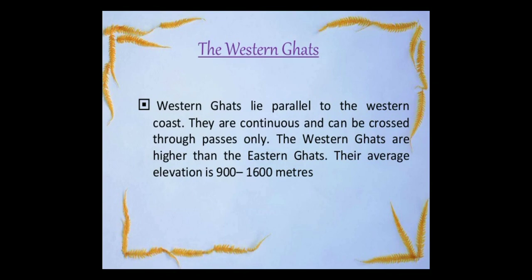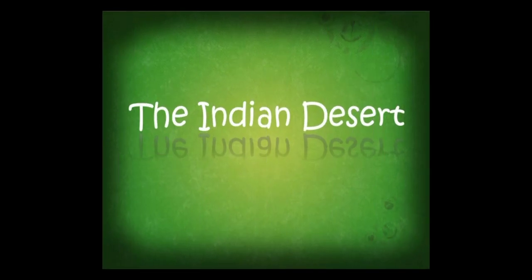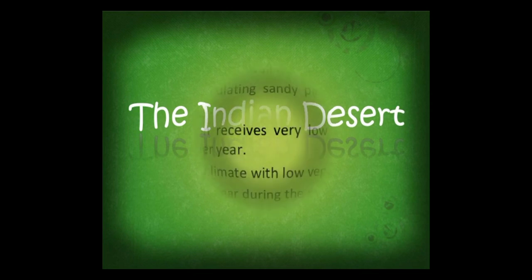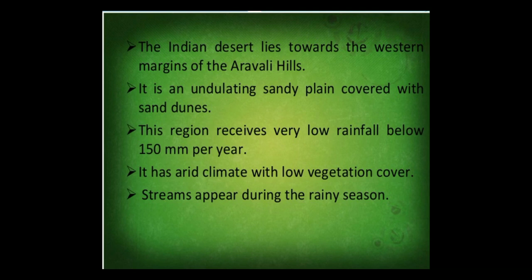Indian desert. The Indian desert lies towards the western margins of the Aravalli Hills. Okay, it is an undulating sandy plain covered with sand dunes.